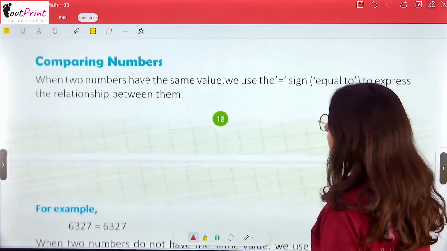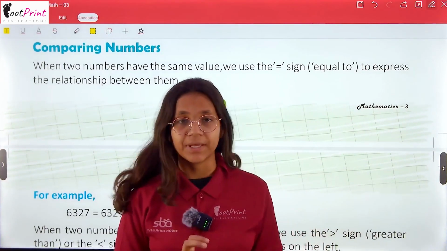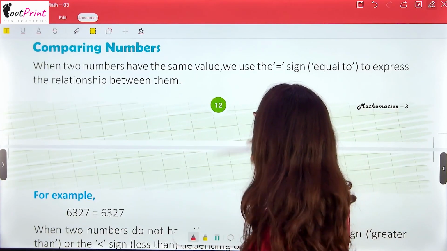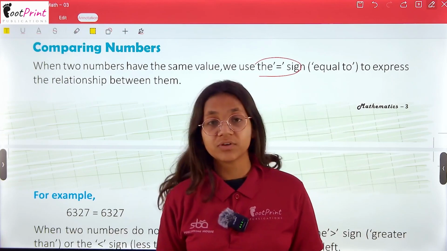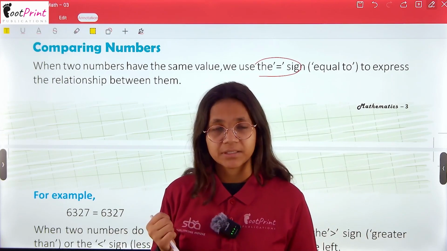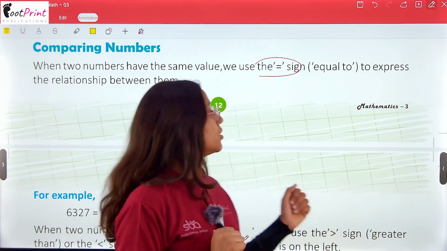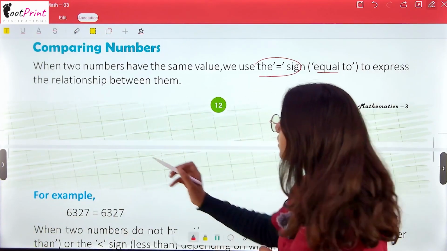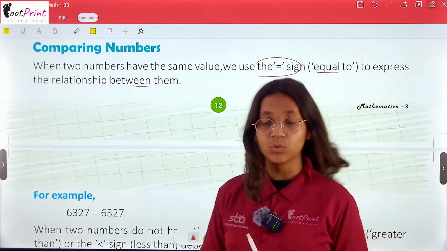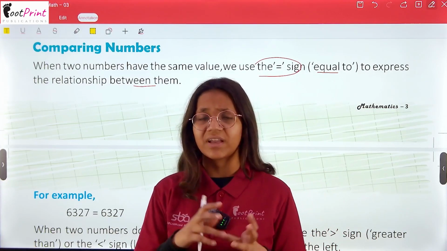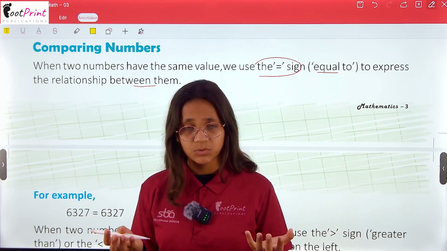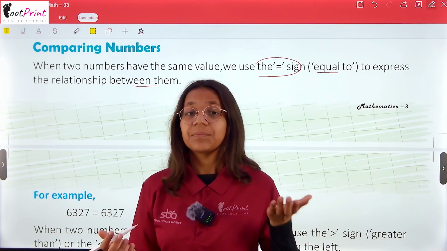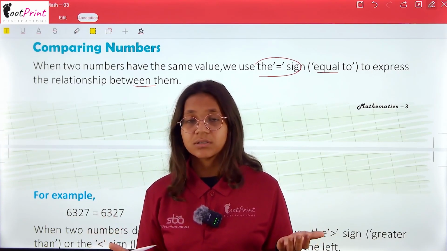Now comparing numbers. Another topic of this chapter is comparing numbers. When two numbers have the same value, we use the sign of equal to. What refers to equal? Barabar. So that is the equal to sign to express the relationship between them. So what is comparing? When we see two particular things, we are used to comparing them. Is it heavier or is it bigger? Is it smaller? Is it shorter?